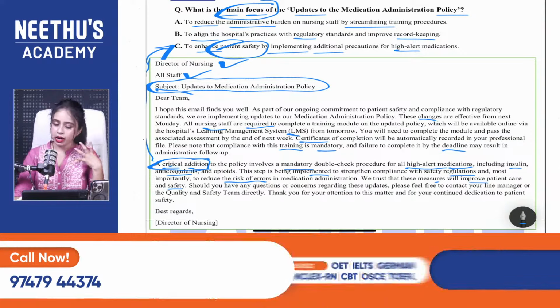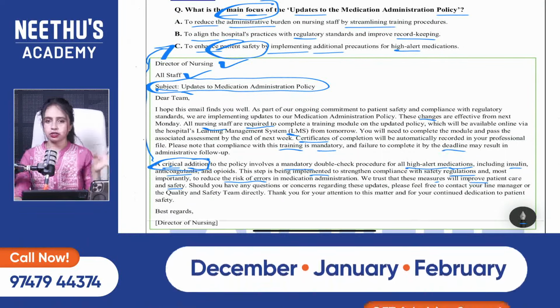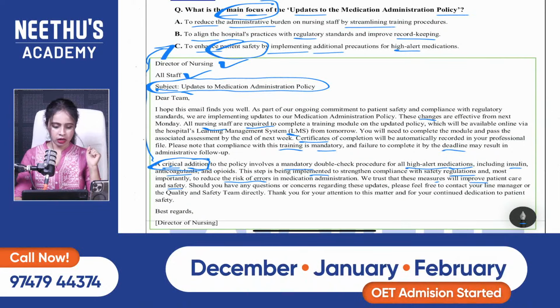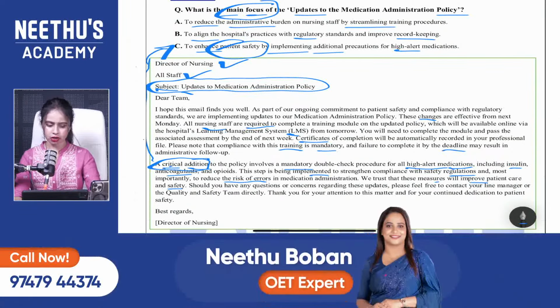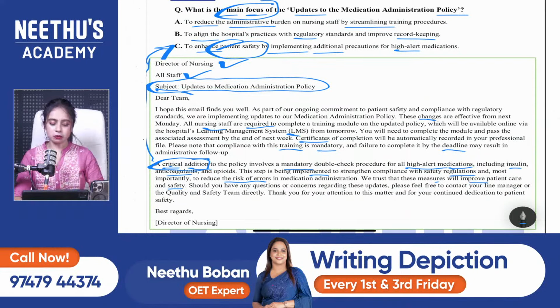So simply what I understood from the passages, they are just focusing on option C here. That is the main focus. Okay, and what about you guys? Let me know your answers please in the comment box. What is your answer?